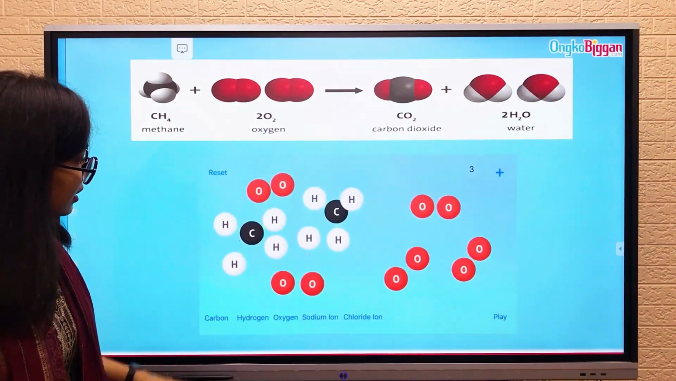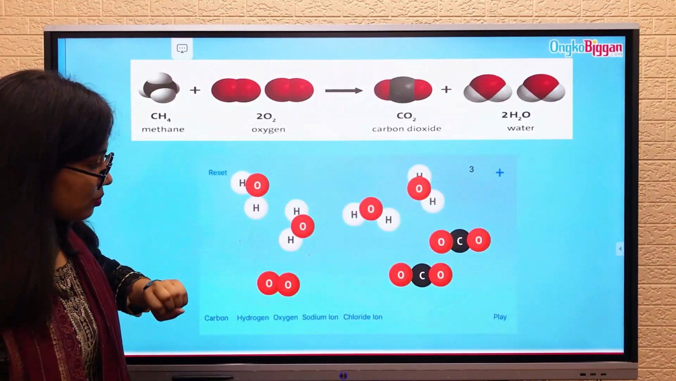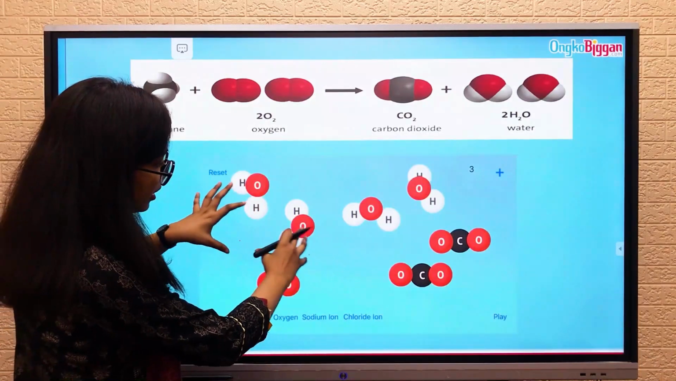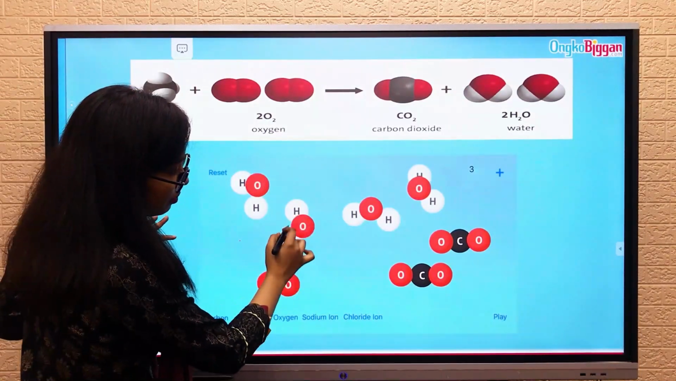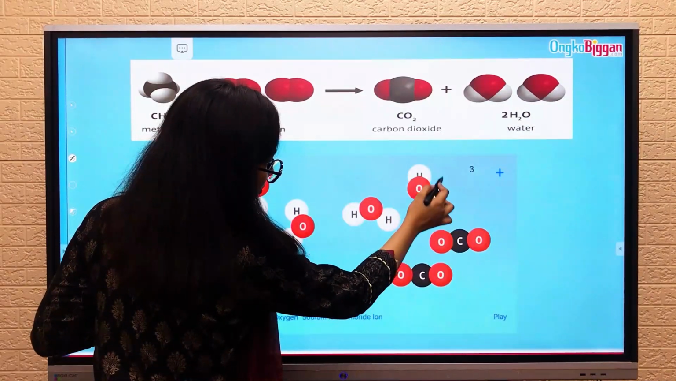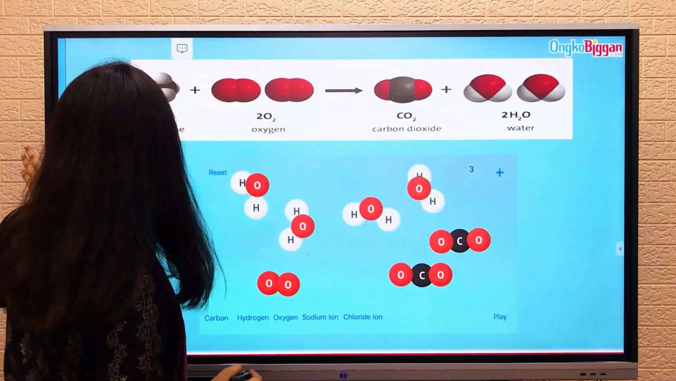Here you can see that there was a methane molecule and an oxygen molecule, and then after the reaction they have just shuffled and created carbon dioxide molecules and water molecules. So if we see the video again,